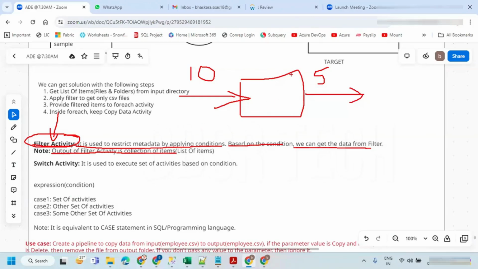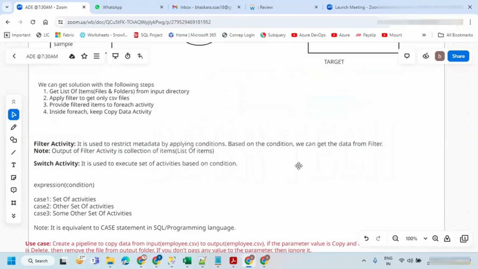This is a filter activity, right? The filter activity takes a collection of items, and the filter activity is going to give a collection of items. So that means the output of the filter activity is a collection of items. That is what we are going to have.